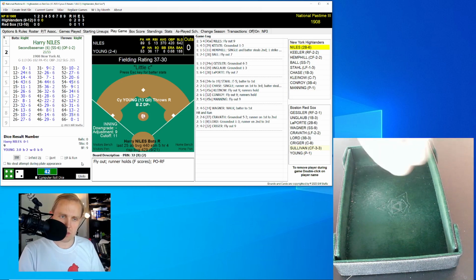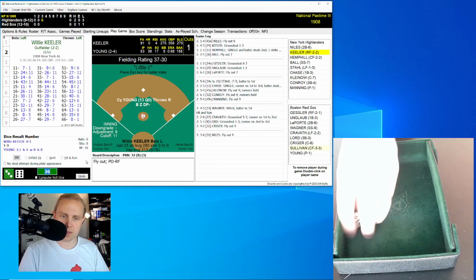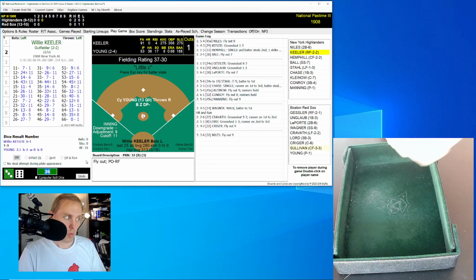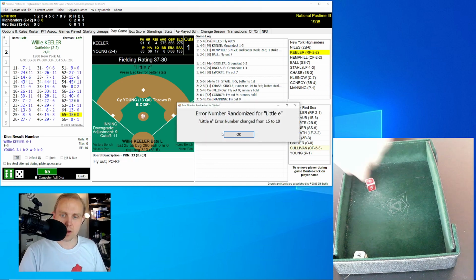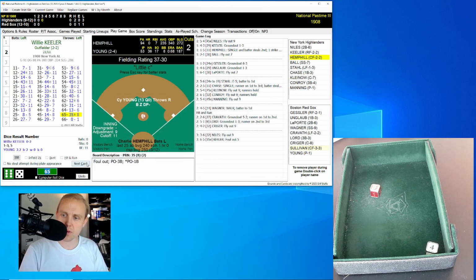Harry Niles will lead this off for New York. Rolls a 36 for a 32, fly ball, right field. Gessler has that for the out, 1 away. Willie Keeler now up there rolls a 65 for a 35. Here comes that little E roll. It's going to be a 34 out of the range, so it's a pop-up over to the left side.